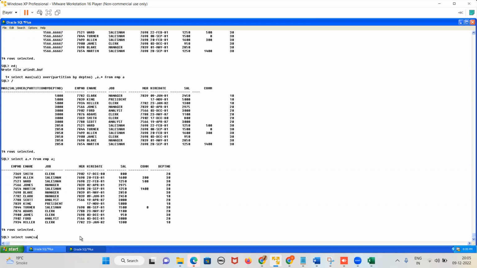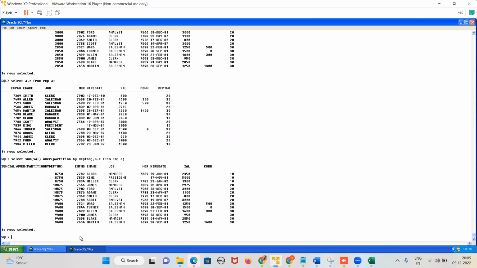Sum of salary over partition by department number, then I write from. Then I want to see the records also, so I'll write A dot star from EMP A. So what will happen is this will give the total salary for every department. For department 10, this is the total salary. Department 10, this is the total salary. This is fine. Are you clear with this query? Yes or no? Yes, sir.